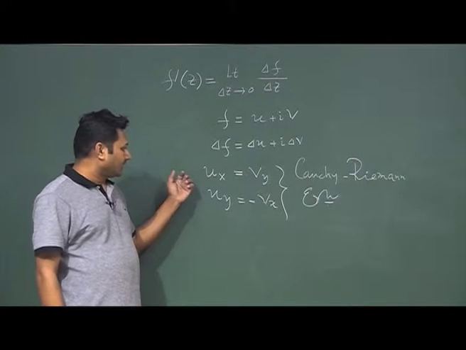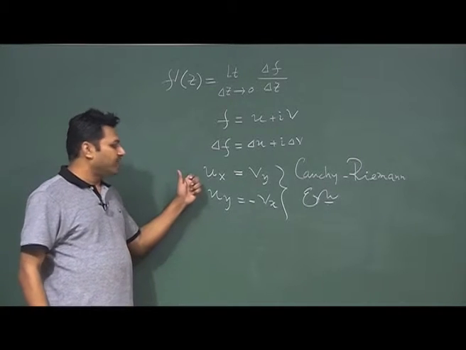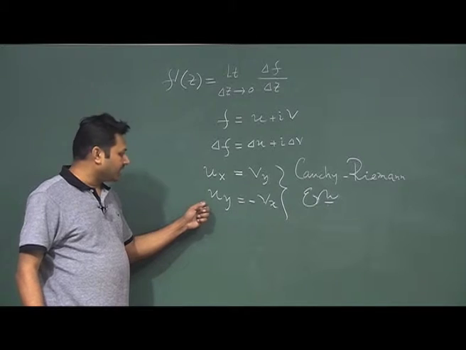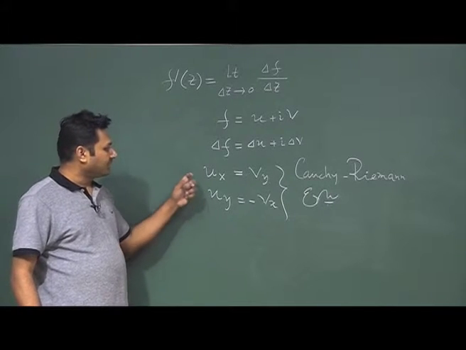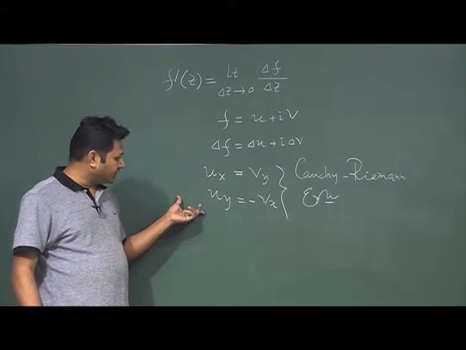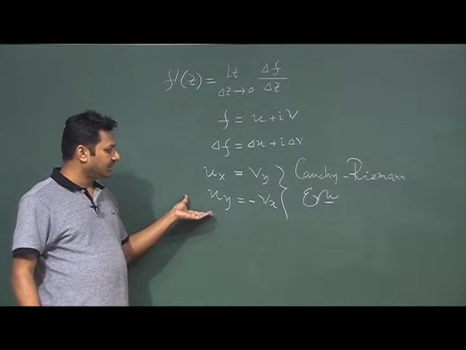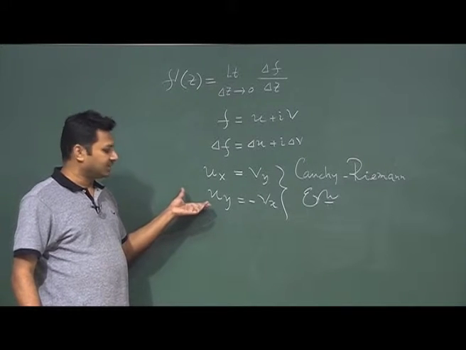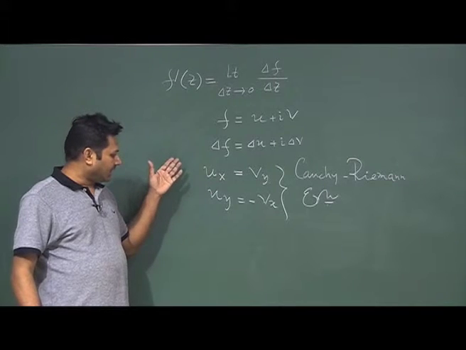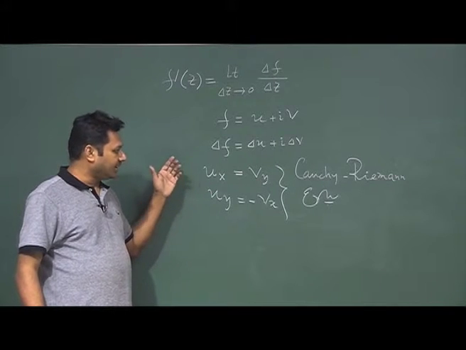So, this is a very important condition for a complex function, because, as I mentioned in the last class, this is a necessary condition for a function to have the derivative. It is not a sufficient condition.